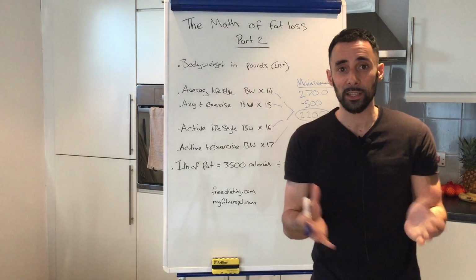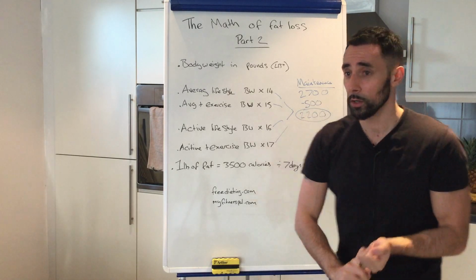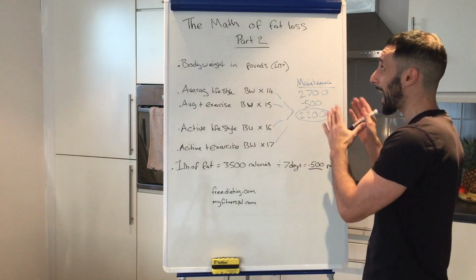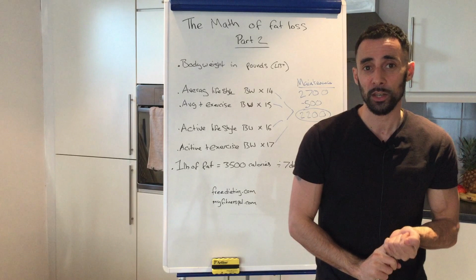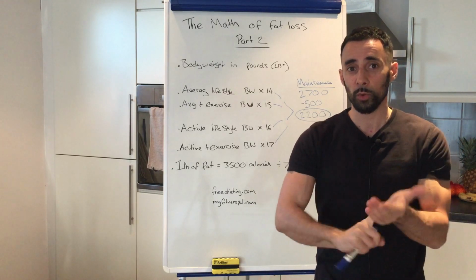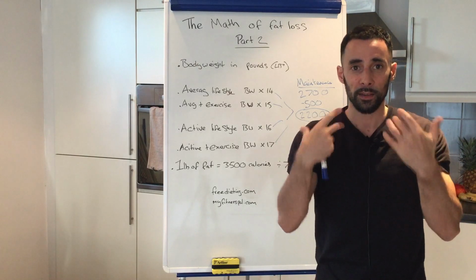All right, so that's advanced nutrition. You know you need to be in a calorie deficit from part 1. You know how to work out how many calories you need to lose fat from part 2, maths. Part 3 is going to be advanced nutrition: protein, carbs and fats, what they are and how much you need, and how to set up your diet.